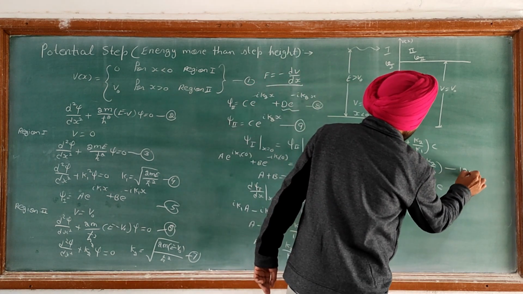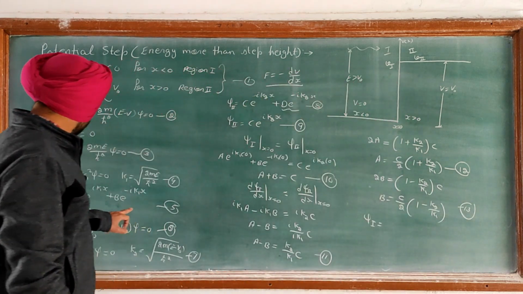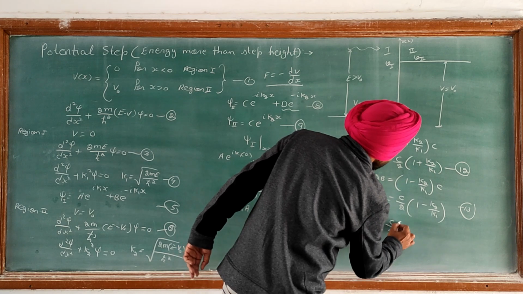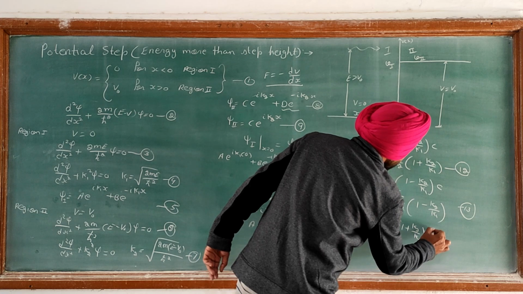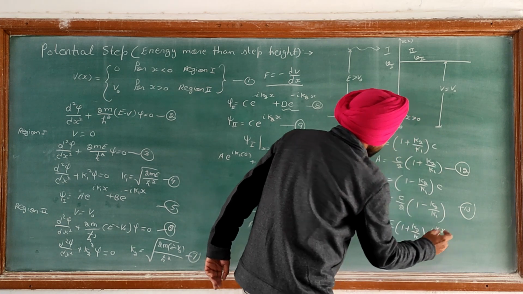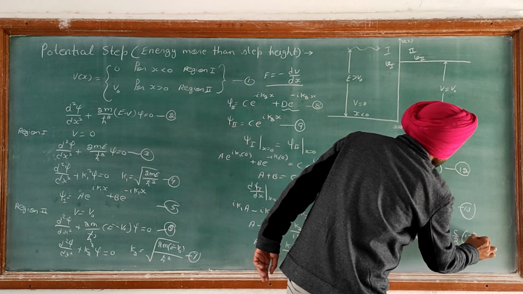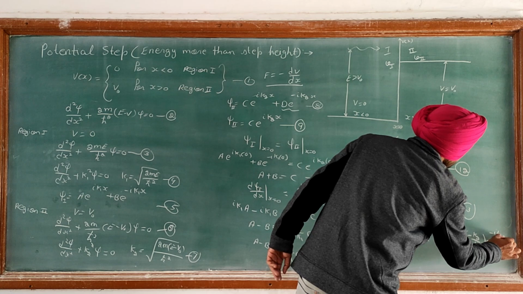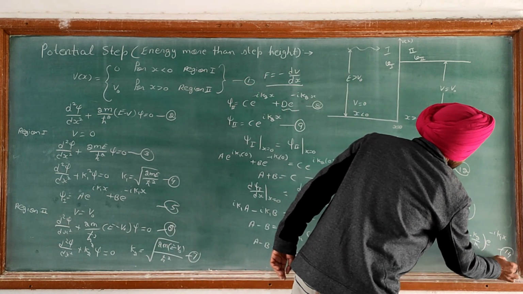This is equation number 12 and 13 in equation 5. So the value of A is C/2 (1 + k2/k1) e^(iota k1 x) + C/2 (1 - k2/k1) e^(-iota k1 x). So this is equation number 14.